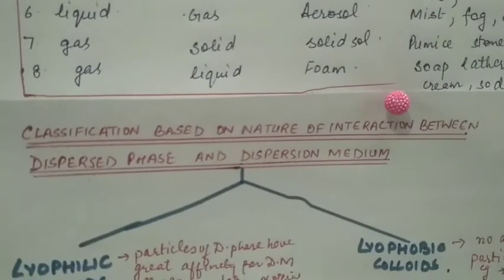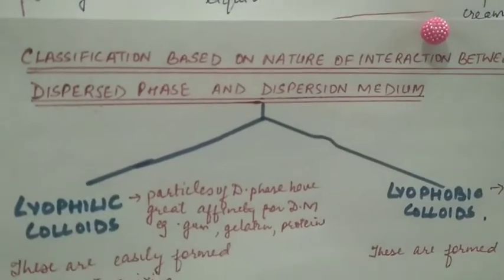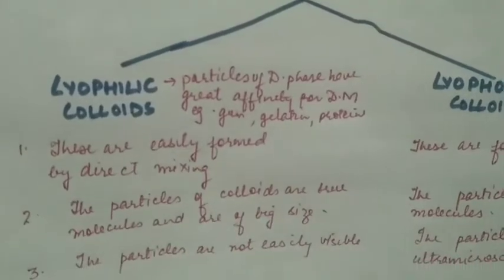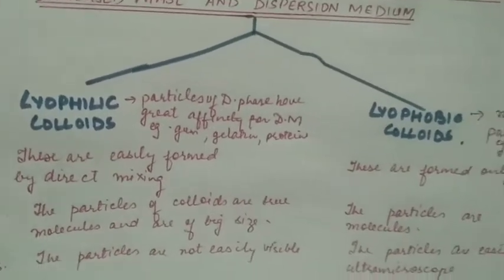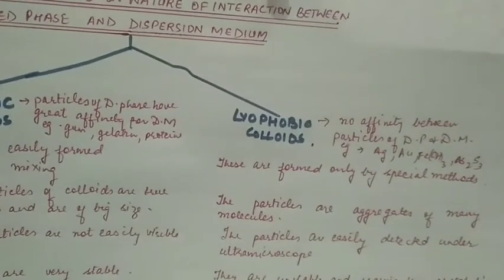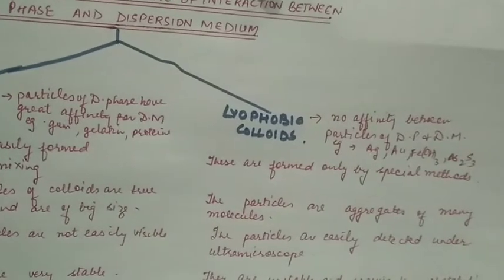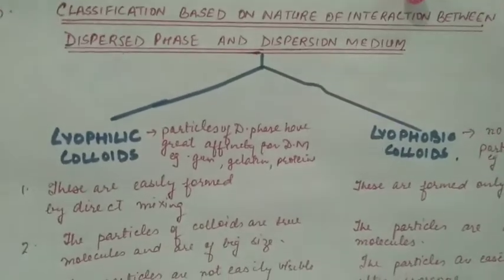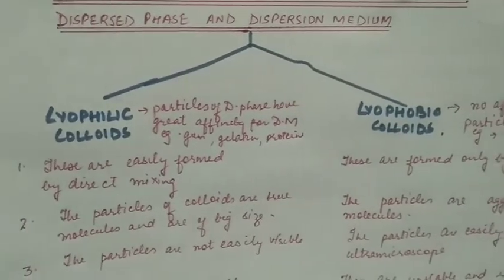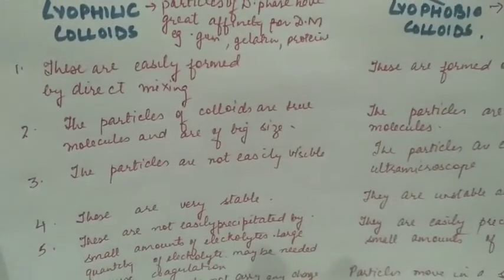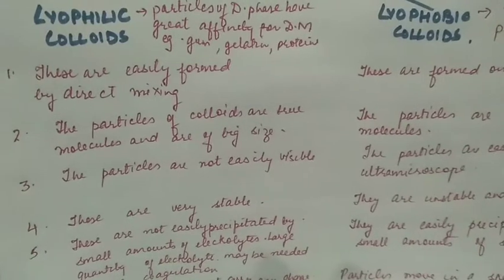Classification based on nature of interaction between dispersed phase and dispersion medium. If particles of dispersed phase have great affinity for dispersion medium, then it's called lyophilic colloid. And if there is no affinity between particles of dispersed phase and dispersion medium, it's called lyophobic colloid. Differences between lyophilic colloids and lyophobic colloids are: lyophilic colloids are easily formed by direct mixing, whereas lyophobic colloids are formed only by special methods. Lyophilic colloids have particles which are true molecules and are of big size.